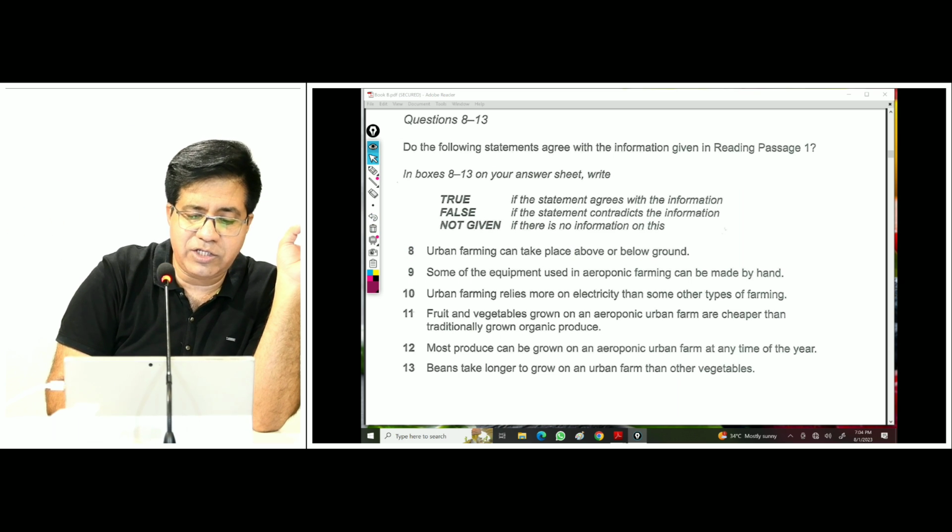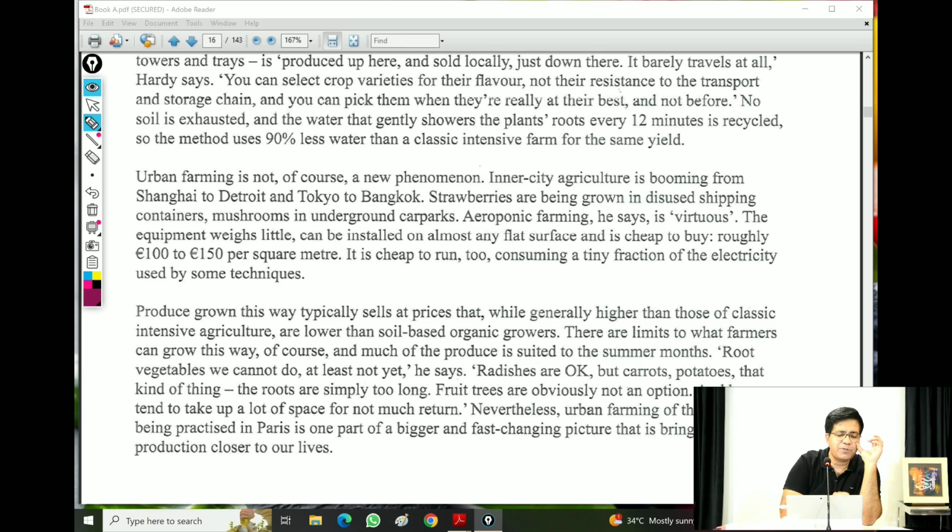So in every sentence you will find something like that. Now we did not touch, you know what? When you're doing IELTS reading, you will find some paragraphs that you didn't touch. So for the next questions, you can try to touch those paragraphs, right? Now we are going to go to the second last paragraph. I'm reading it from the beginning. Second last paragraph, everyone. Urban farming is not, of course, a new phenomenon. Inner city agriculture is booming from Shanghai to Detroit and Tokyo to Bangkok. Skip it. Sometimes you read, you skip. You read, you skip. Until you reach the right information.